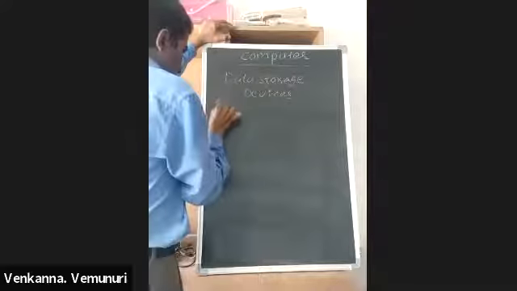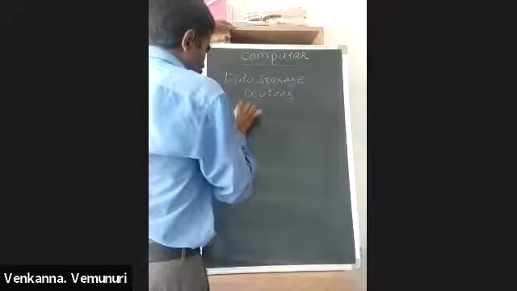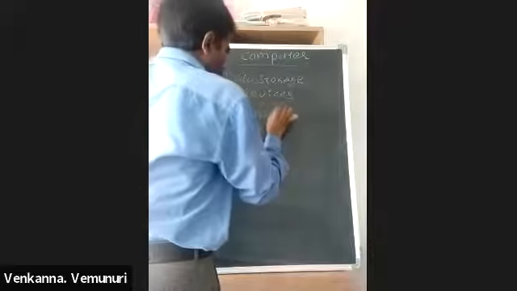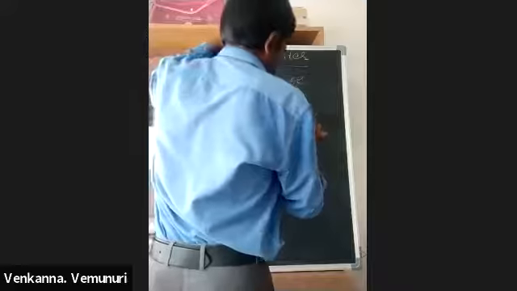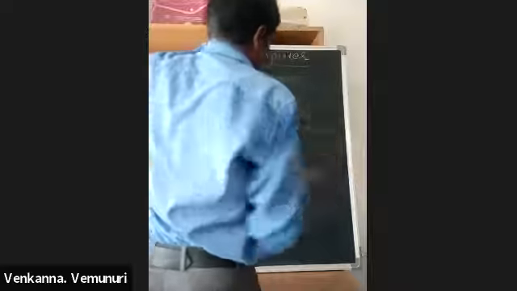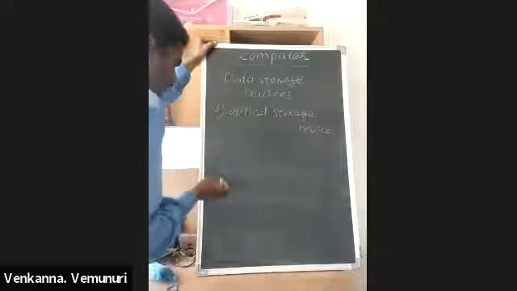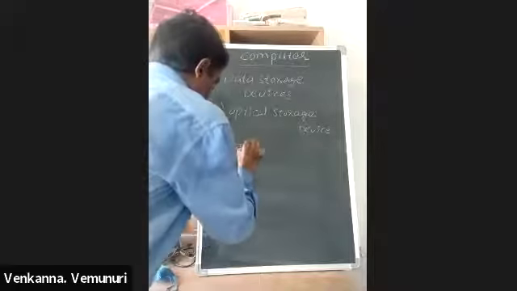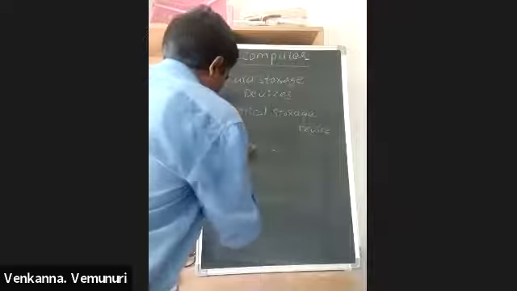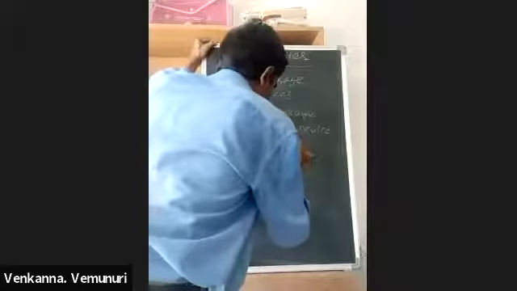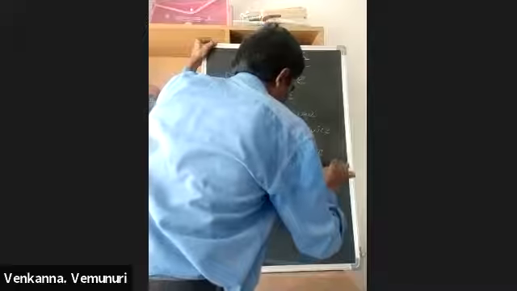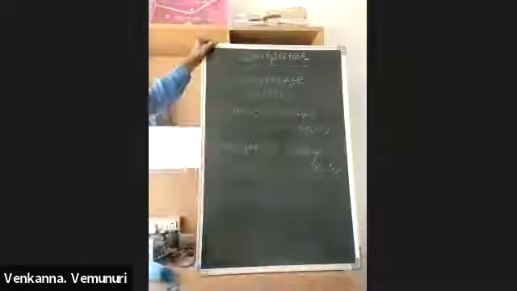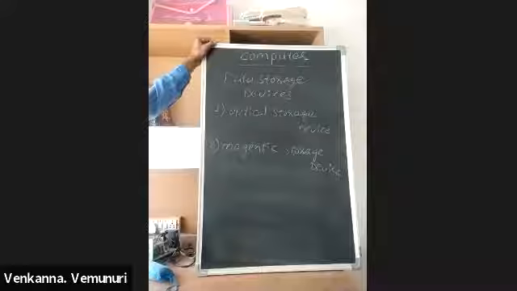In this, the first one is the optical storage device. Second is the magnetic storage device.